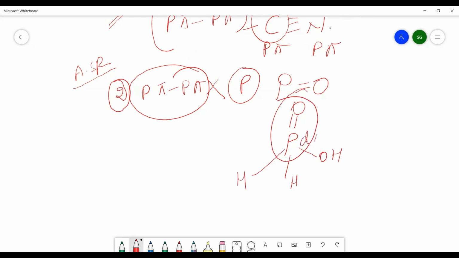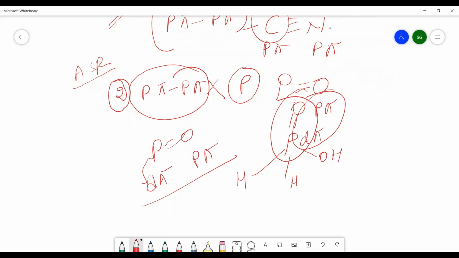So this is the d pi p pi multiple bond. That is, in P double bond O, there is a formation of d pi p pi multiple bond. The d orbital of phosphorus and the p orbital of oxygen will form the multiple bond. So this is the difference between the multiple bond of nitrogen and phosphorus. That is, there is a p pi multiple bond and there is a d pi p pi multiple bond. The question can be asked: in HNO3 and H3PO2, which type of multiple bond is present? So that will be the p pi and d pi multiple bond that is present.